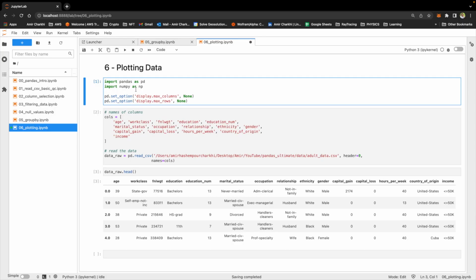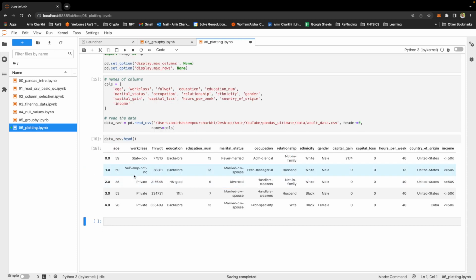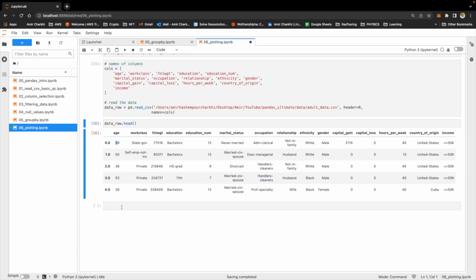Let's talk about the final chapter. Importing the libraries, reading the data. What if I was to plot the age column? Pandas supports a number of plotting options, not really fancy ones, but something that will help you in your exploratory data analysis, or EDA, which I'm going to post a video about really soon.